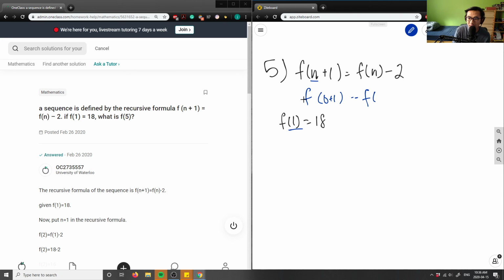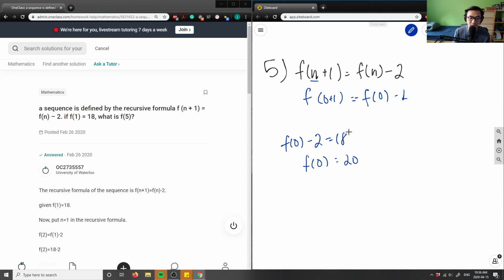Equals, and f at n would be f at 0 minus 2. This entire thing equals 18, right? So what I can do is solve for what f at 0 is naturally, because if I know f at 0 minus 2 equals 18, I can move 2 to the other side, so f at 0 would equal 20, right? So that's going to be my first giveaway in this problem here.